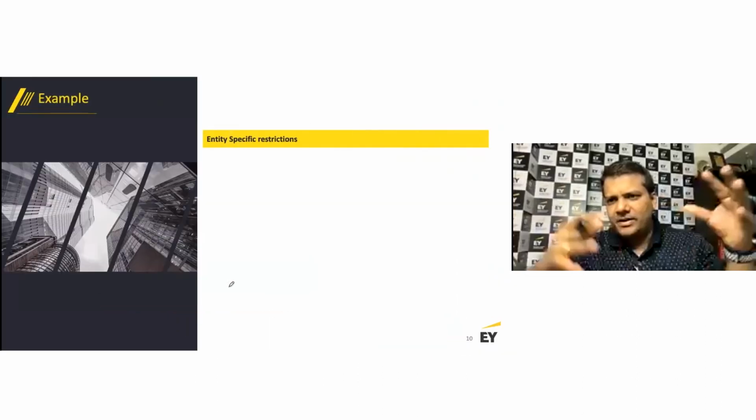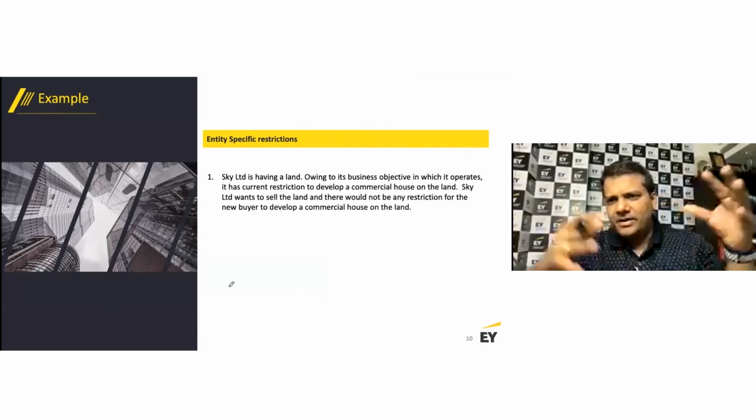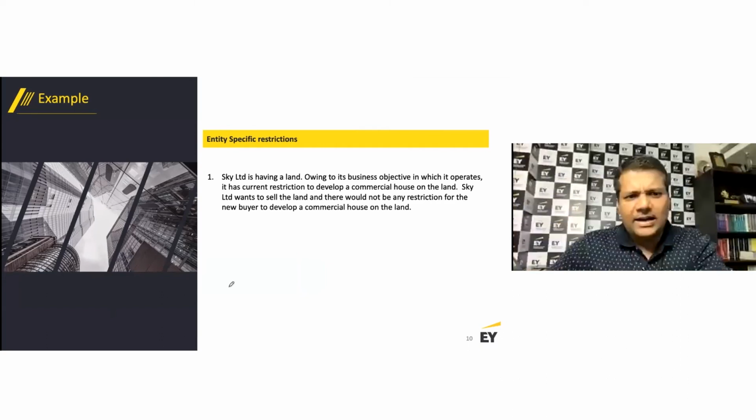From that perspective, let's look at this example. Sky Limited has a land. Owing to its business objective, it has a current restriction to develop a commercial house on the land.